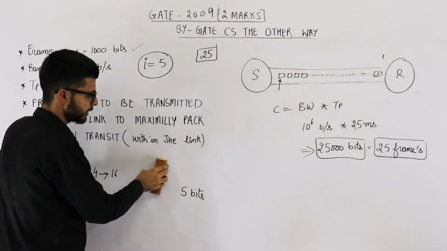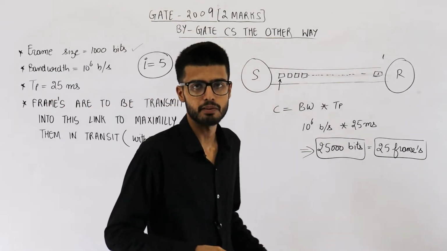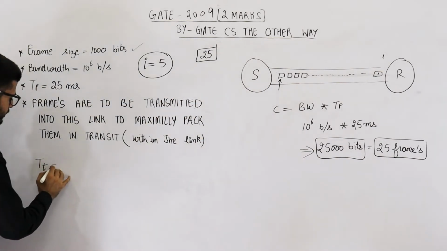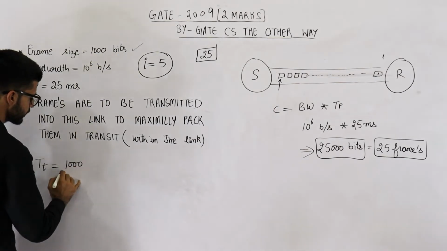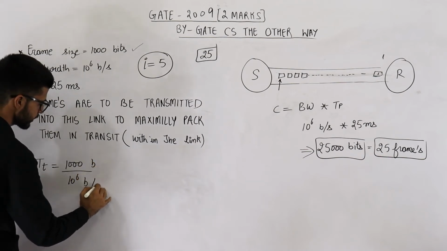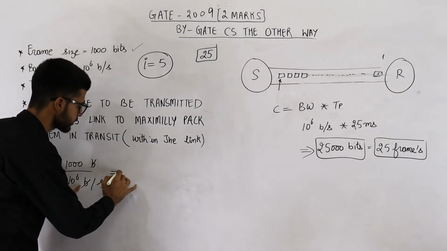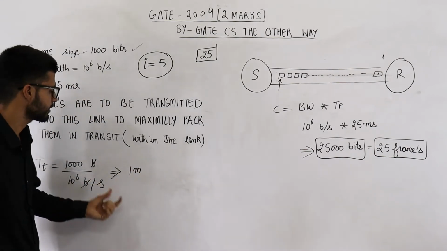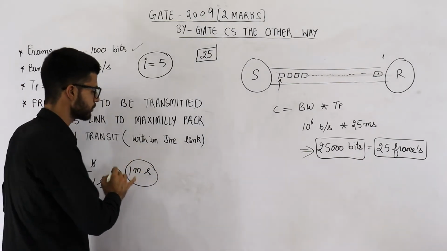So now let me explain a few more things. Before that, let us find the value of transmission time. Transmission time, or TT, will be the length of the packet, which is 1000 bits, divided by the bandwidth available, which is 10 raised to the power 6 bits per second. Bits and bits will get cancelled. 1000 divided by 10 raised to the power 6 is 1 upon 1000. That means 1 milli, and per second can be written as second when taken into the numerator.